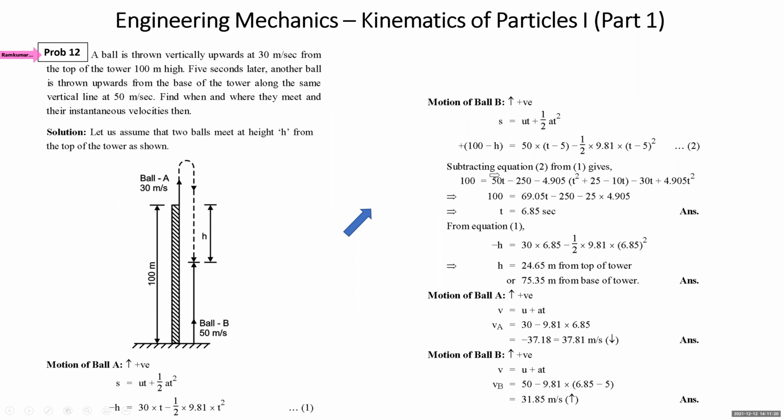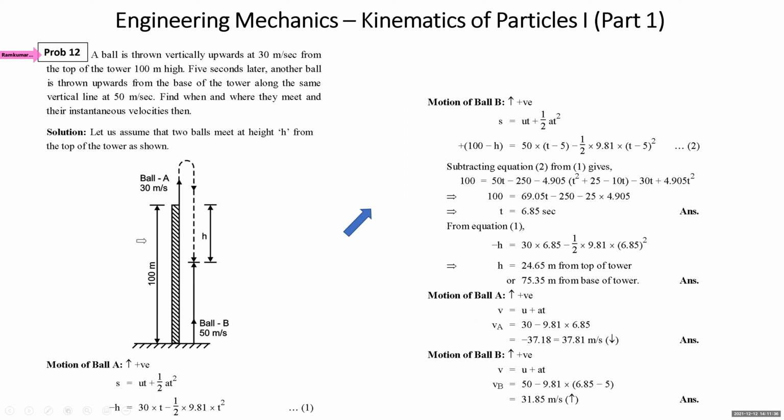5 seconds later, another ball B is thrown upward from the base of the tower along the same vertical line at 50 meters per second. We show the vertical line slightly different in the diagram, but it is along the same line. Find when and where they meet and their instantaneous velocities.